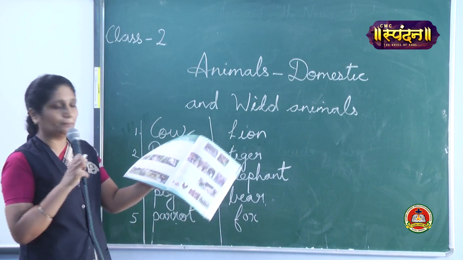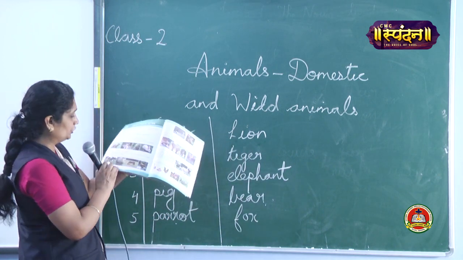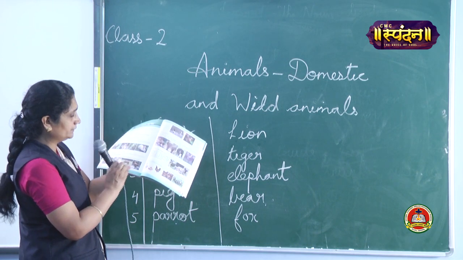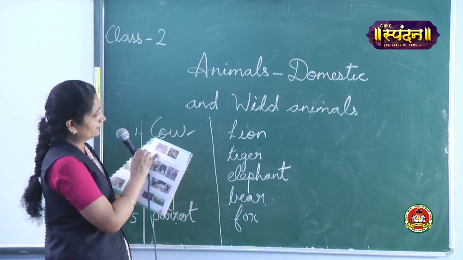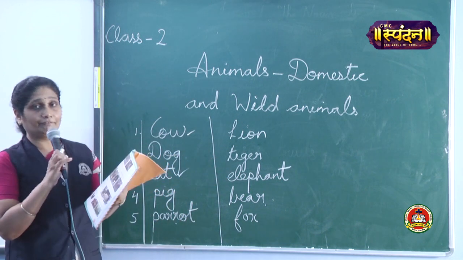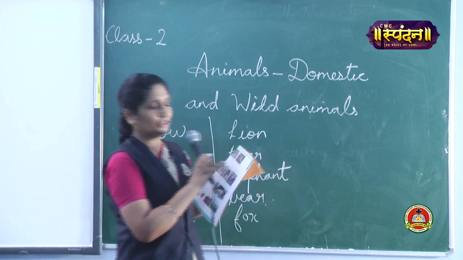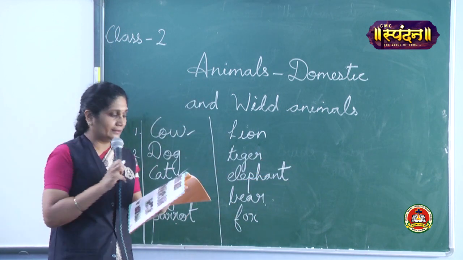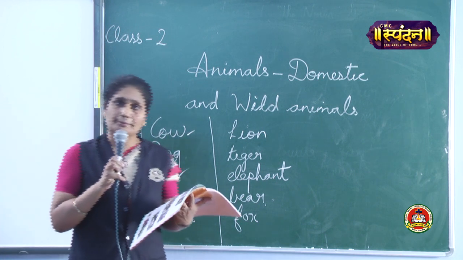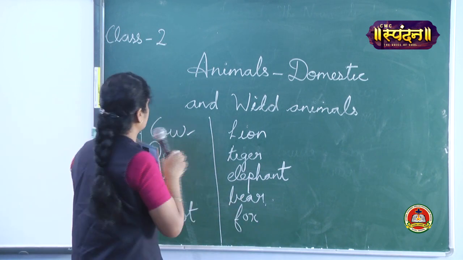Now you can see in your book, this is a cow, sheep, horse, hen, and ducks in a pond. You have seen ducks, where can we see the duck? In the pond. And fishes in the tank. So that was all about domestic animals. Now we are going to learn about wild animals.